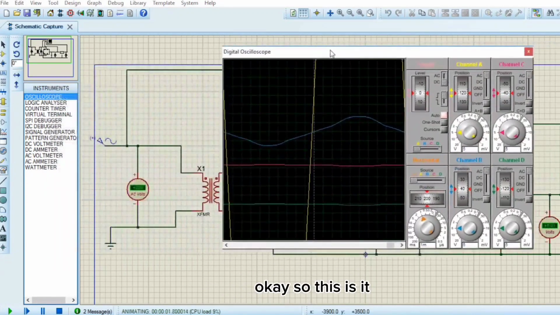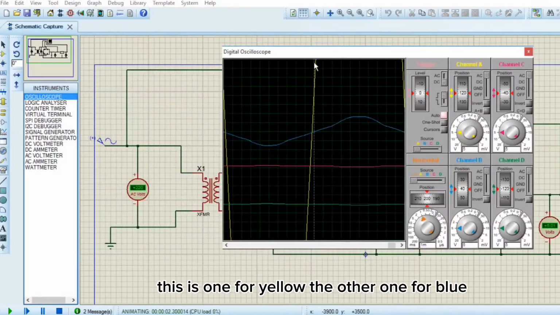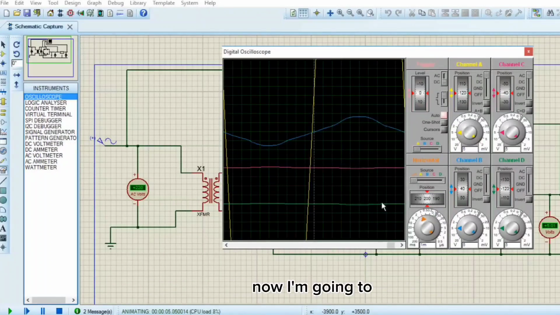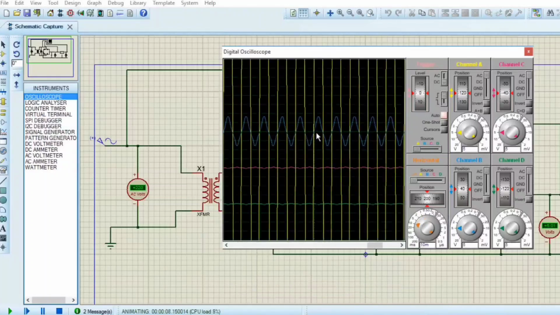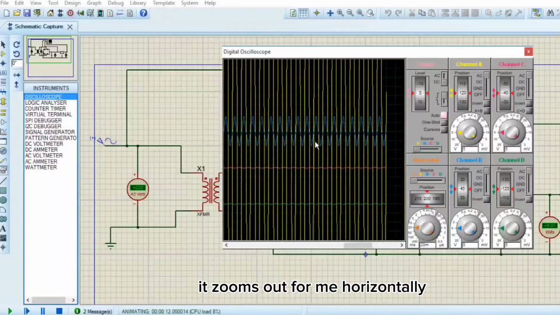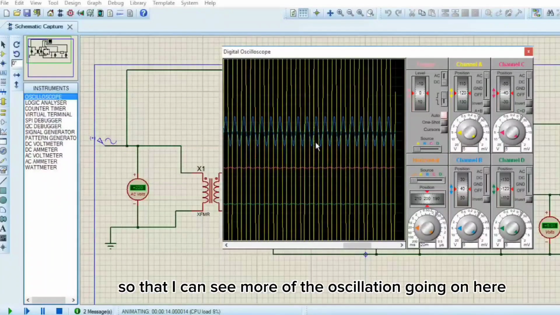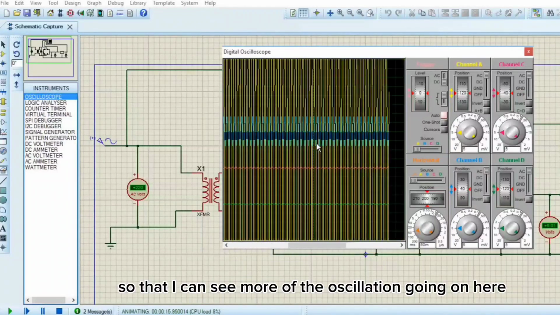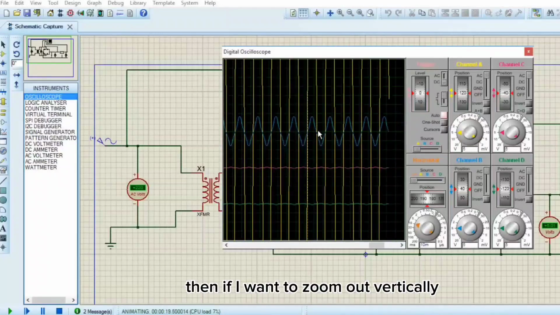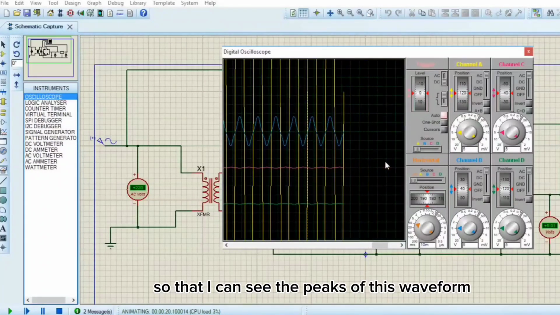Okay, so this is it. You can see the waveform here. This one is yellow, the other one blue, then the pink, and then we have the green. Now I'm using the mouse. When I roll the mouse wheel, it zooms out horizontally so that I can see more of the oscillation going on here. Then if I want to zoom vertically so that I can see the peaks of this waveform,